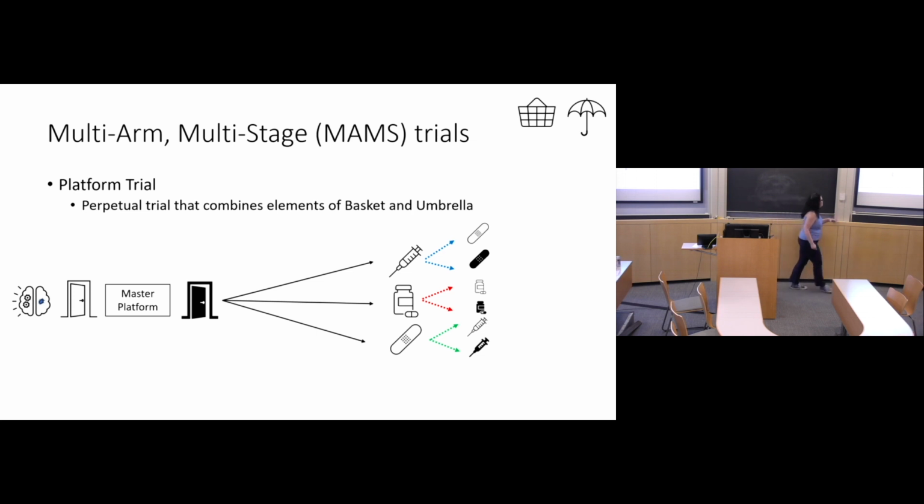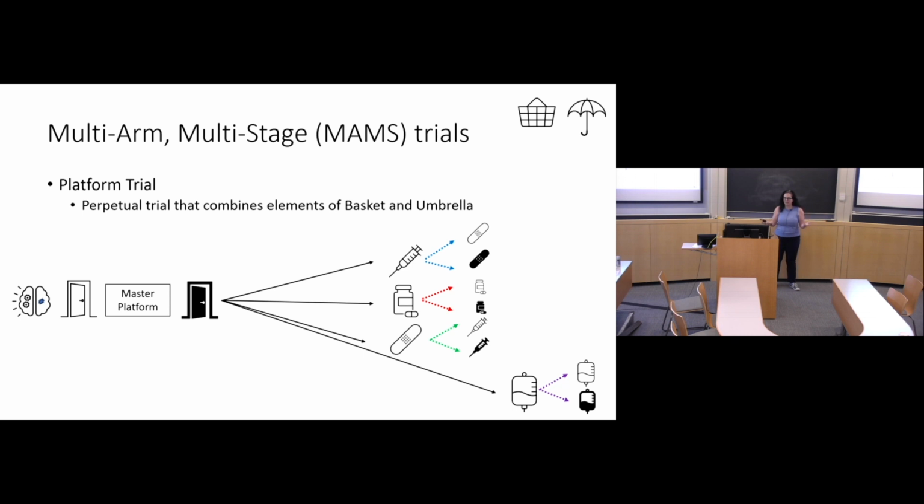And in general, it starts with a disease. The one that I'll talk about is a single disease, but it can be multiple diseases and multiple subtypes. People enroll in a master platform, which is also part of a basket and an umbrella trial. From that master platform, they get randomized into one of the interventions. And then once they're in the intervention, they get randomized into a drug group. The difference between this and an umbrella is that it's perpetual. So as certain regimens or interventions end, we can bring in new interventions. So you can always add new drugs and keep that same platform.